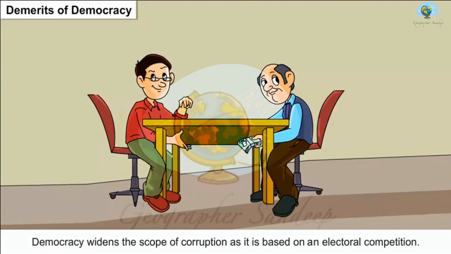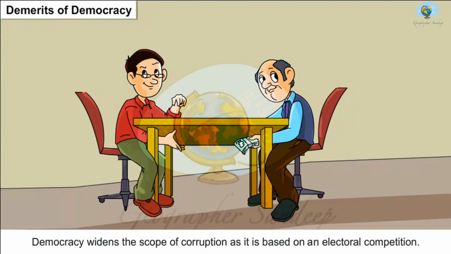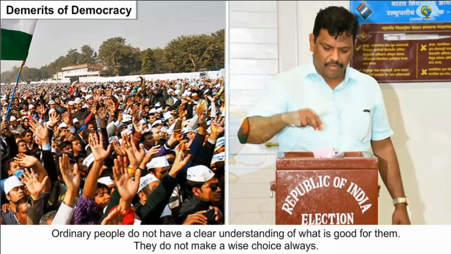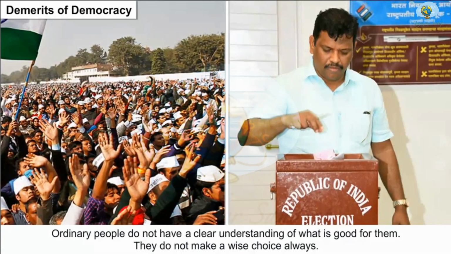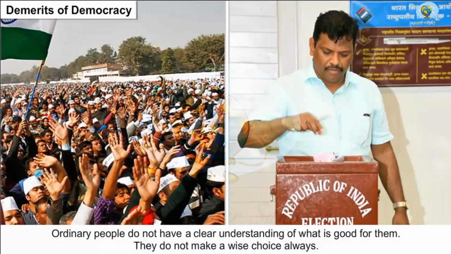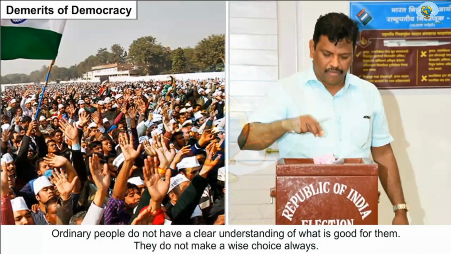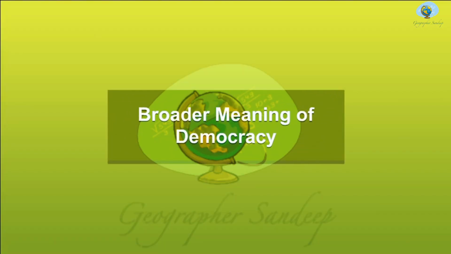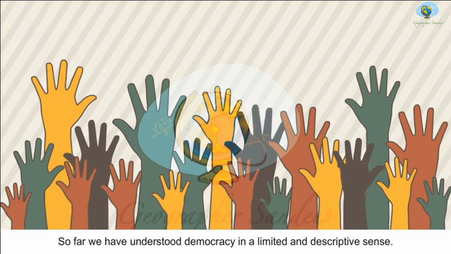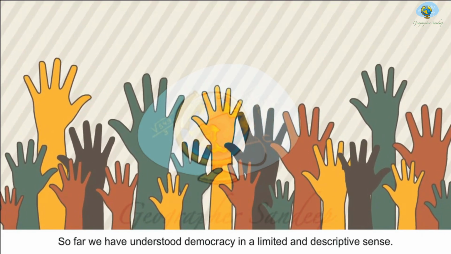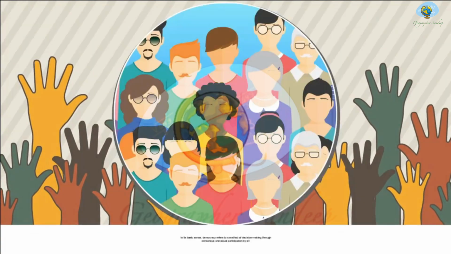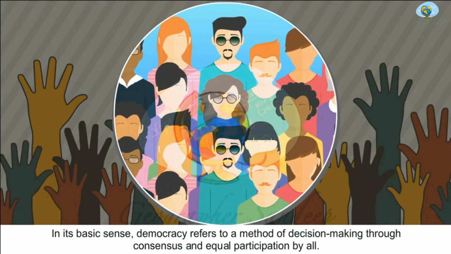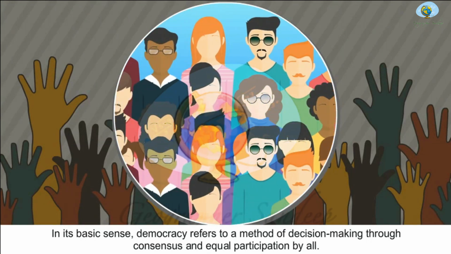Democracy widens the scope of corruption as it is based on an electoral competition. Ordinary people do not have a clear understanding of what is good for them. They do not always make a wise choice. Broader meaning of democracy. So far, we have understood democracy in a limited and descriptive sense. In its basic sense, democracy refers to a method of decision-making through consensus and equal participation by all.